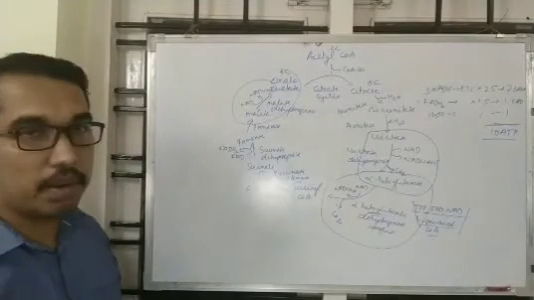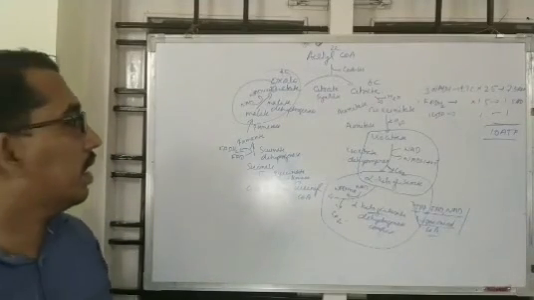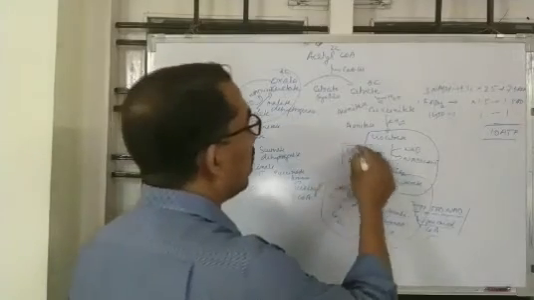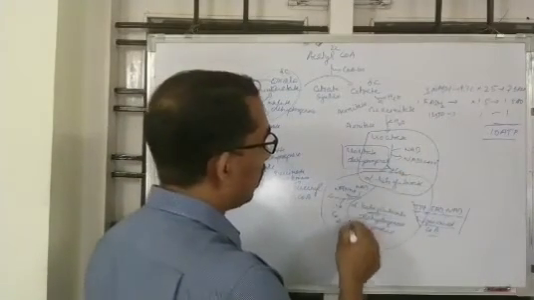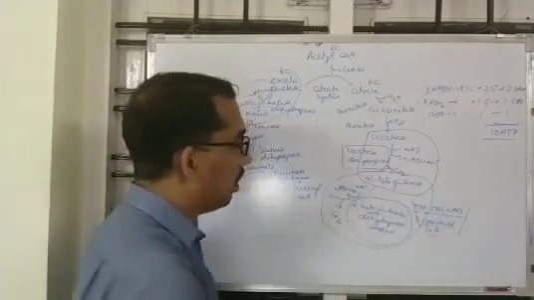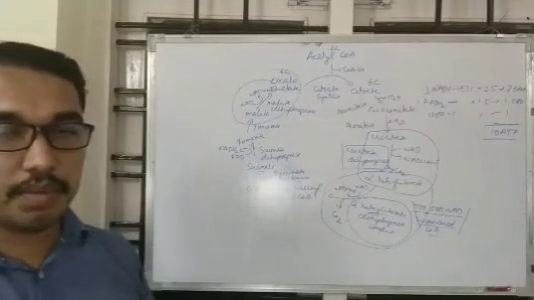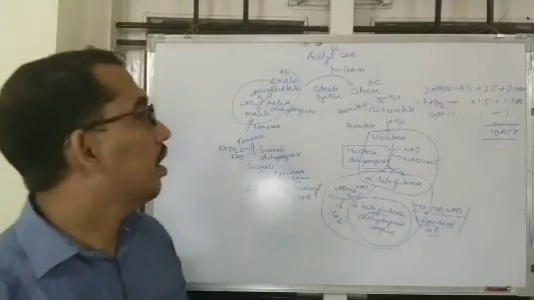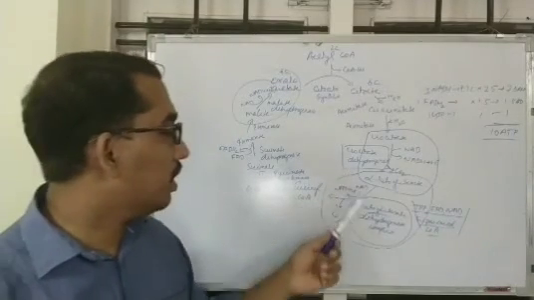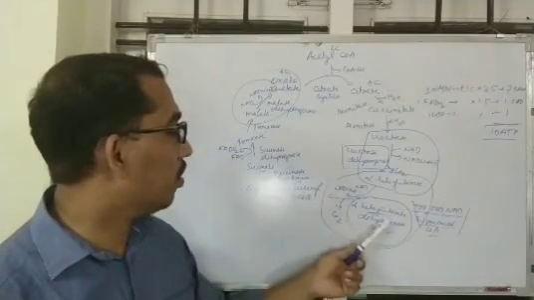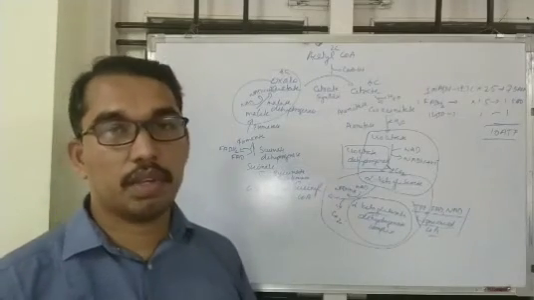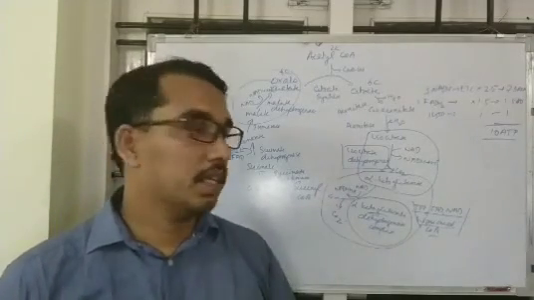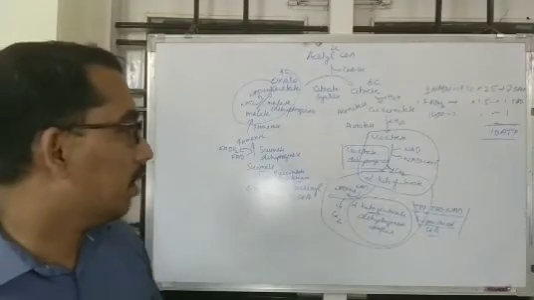And coming to the regulation of the citric acid cycle, isocitrate dehydrogenase and alpha ketoglutarate dehydrogenase complex are allosteric enzymes which regulate the citric acid cycle.